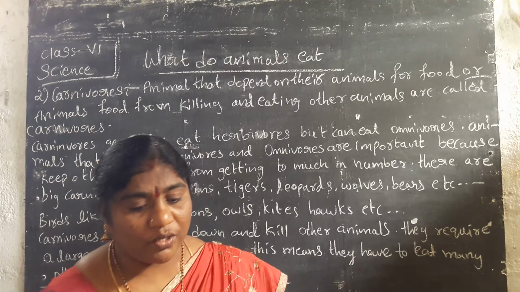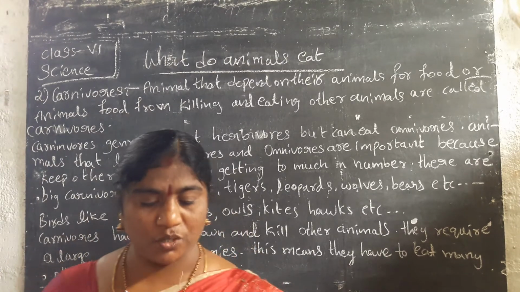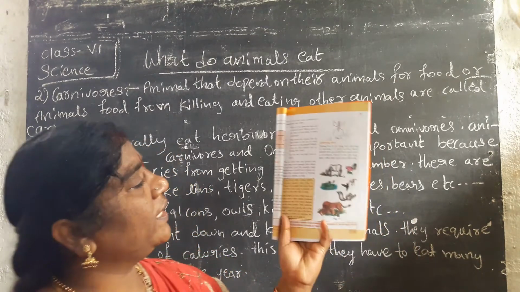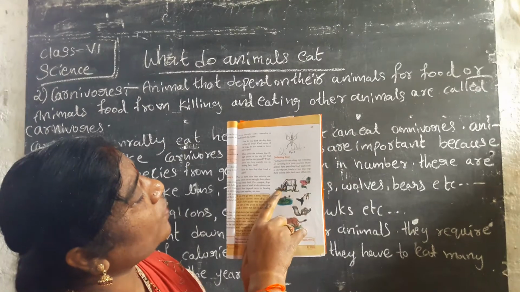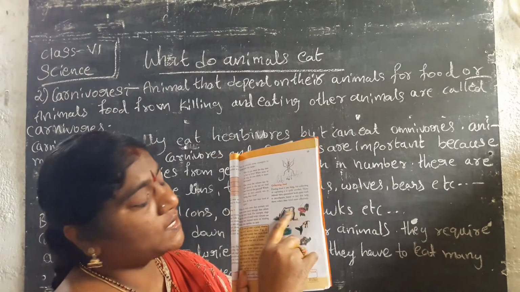Now look at the picture in your textbook. Look at figure number 3. Here the first picture is a cow eating grass. What is this? This picture belongs to you.